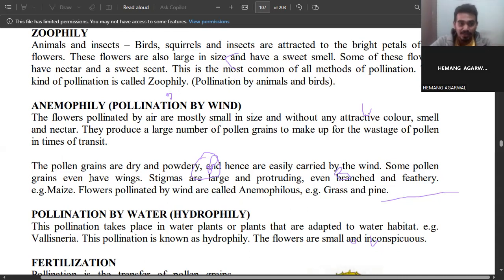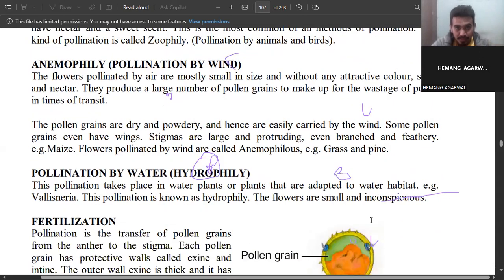Like in maize, if you have seen, the tassels are present in maize. Maize has silky hairs. Why silky hairs? So that they can attract the pollen grains. Maize is mostly produced through cross pollination. The flowers pollinated by wind are called anemophilous, like grass and pine. The grass and pines have cross pollination, right? They don't have other pollination agents. So these are the things that are pollinated by wind.